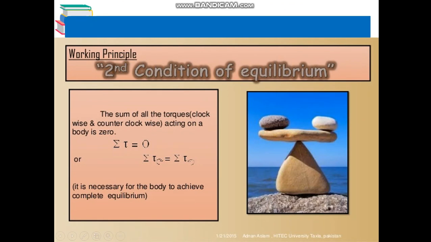Here is the second example of the second condition of equilibrium. You can see there are two stones on both the sides, they are balancing each other and there is no net torque. In this case, sigma tau is equal to 0 because the clockwise and anti-clockwise torques are equal and in opposite directions, so net torque will be equal to 0. So this is the system satisfying both the conditions because they are stationary, satisfying the first condition of equilibrium, and there is no net torque acting upon them, so they are in complete equilibrium.